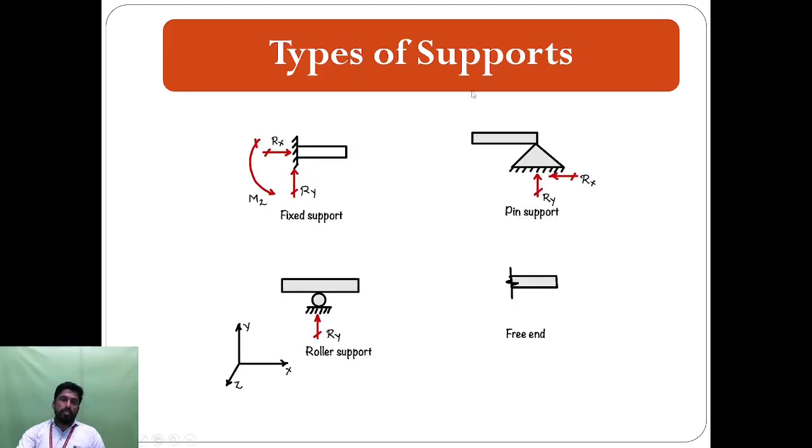So these are the types of supports. The first one is a fixed support, the second one is a pin support, and the third one is a roller support.